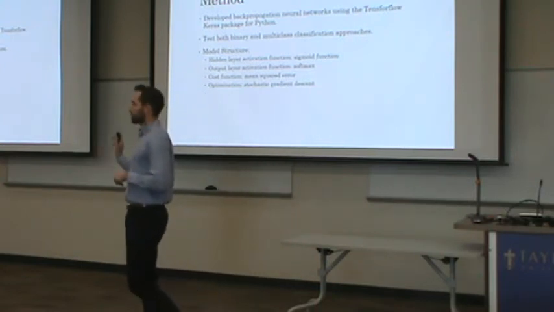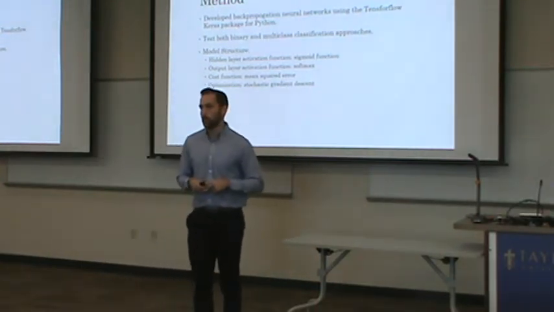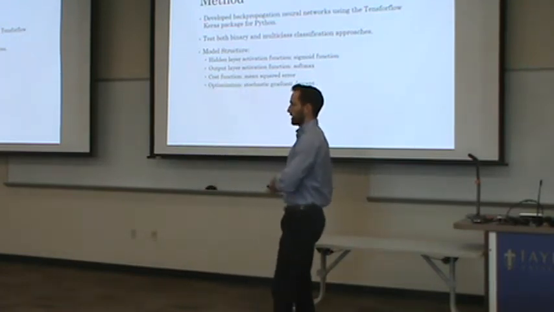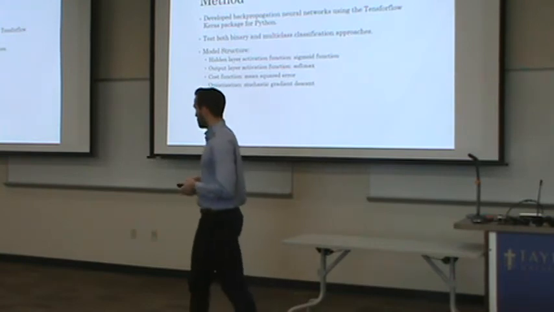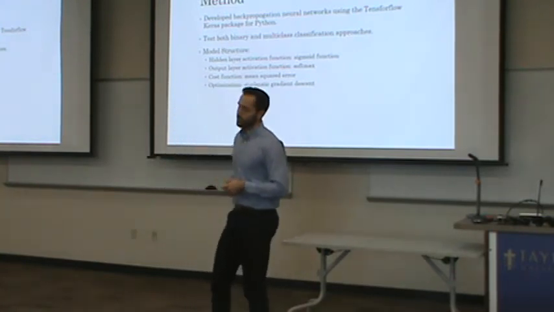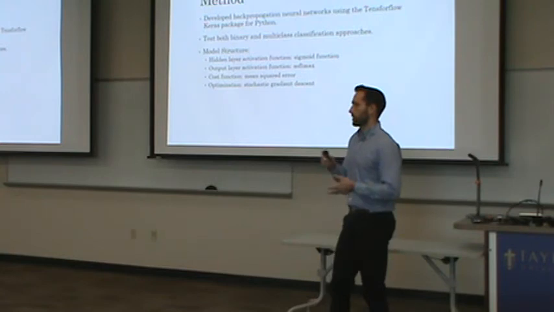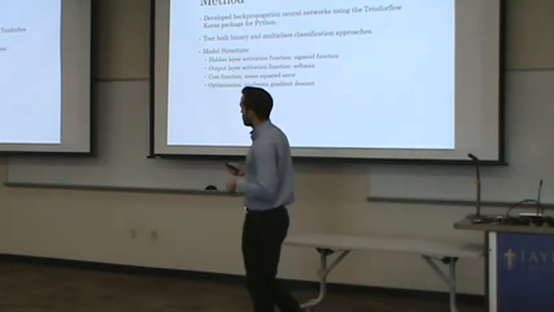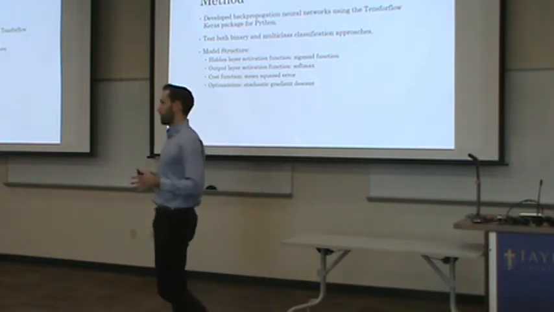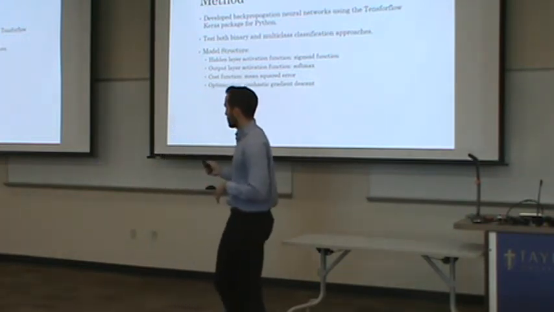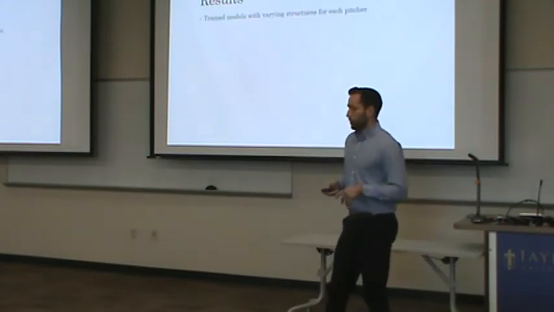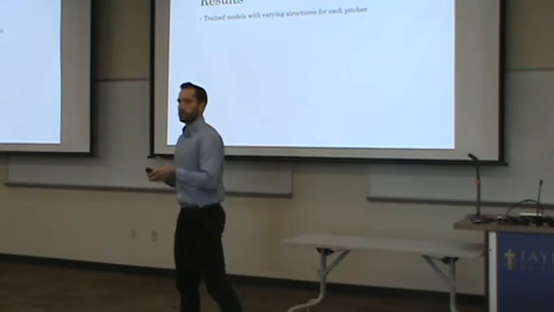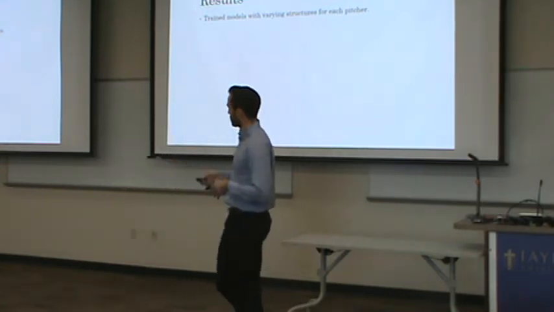As I said, we're really interested in a multi-class model that shows some success, but we still wanted to compare the success of a neural network in predicting in the binary problem as well. The structure you can see there shows the different functions, optimization methods, and all that we selected. It's all the ones that I just talked about, so I'm not going to talk more about that, but you can change those to modify our network a little bit. In the results, we trained the model with varying structures for each pitcher separately, because they all throw different types of pitches, so we had to consider each one differently.